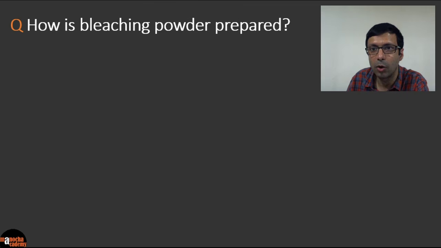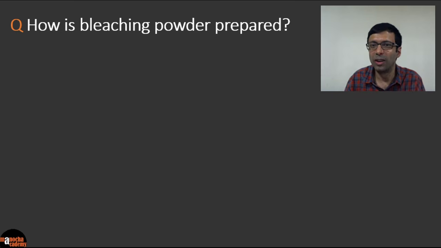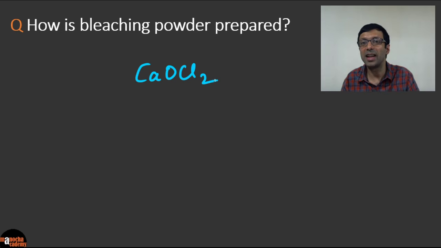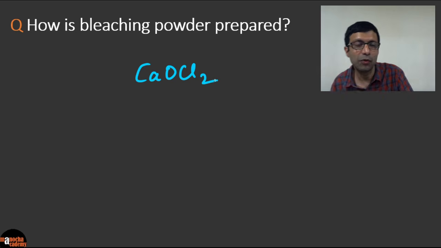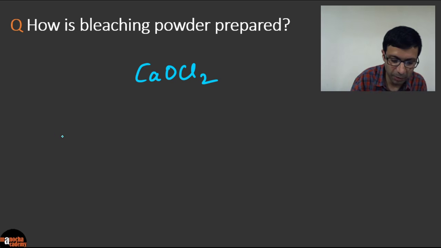How is bleaching powder prepared? Here basically you need to know the reaction of how to prepare bleaching powder. So what is the formula of bleaching powder first of all? Bleaching powder has the formula CaOCl2, okay? We are not asking about, I see some of you are writing chlor-alkali. That's not the goal here. We need to give the reaction of preparing bleaching powder.